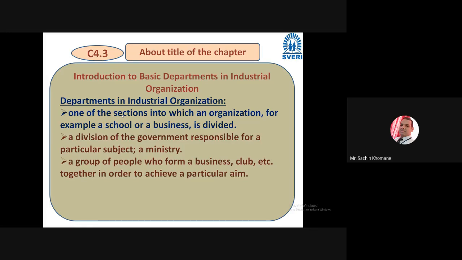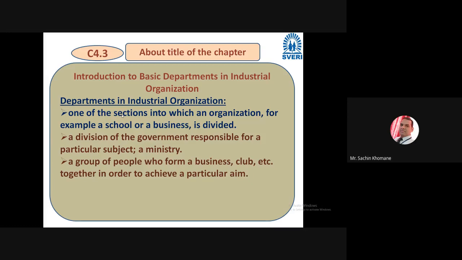Let's take the example of school, business, colleges, government, right? Or any organization, commercial, IT sector, take any example. For a specific purpose they are dividing, right? Based on a certain purpose they are dividing, and that process is called departmentation. In coming bits we are going to discuss the meaning of departmentation.